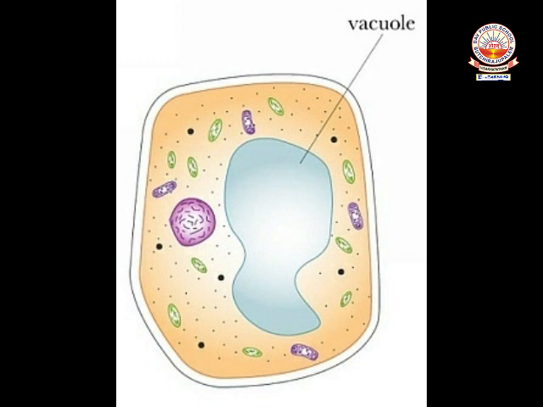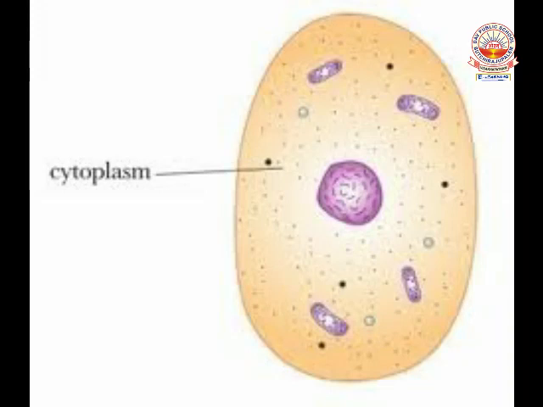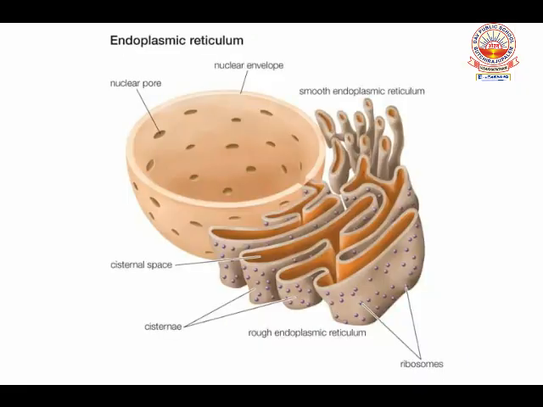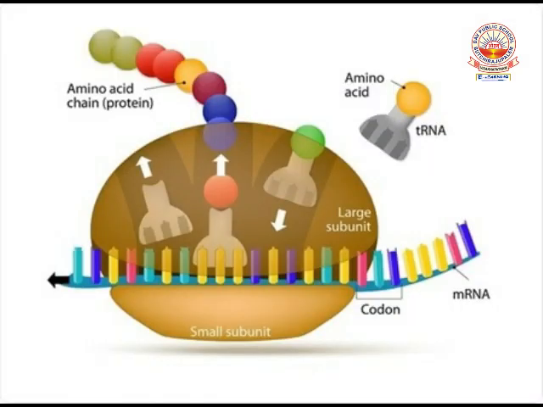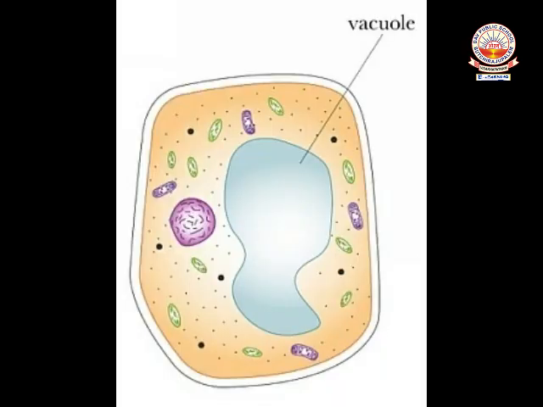And you can see Golgi complex here, here and here, and endoplasmic reticulum are present here surrounding the nucleus. These tube-like structures or vesicles surrounding the nucleus are endoplasmic reticulum. These spherical bodies are lysosomes, and small pear-shaped bodies are ribosomes.